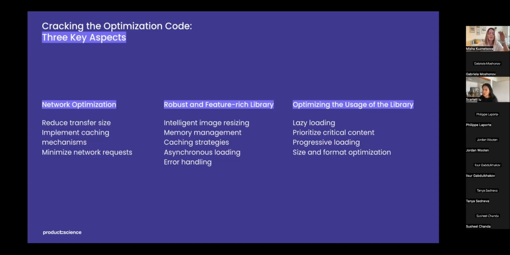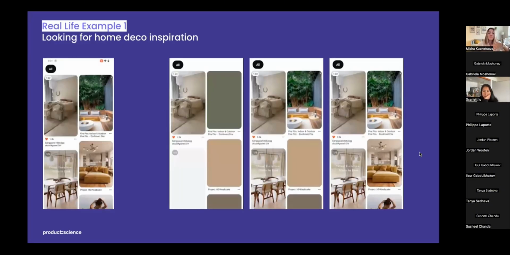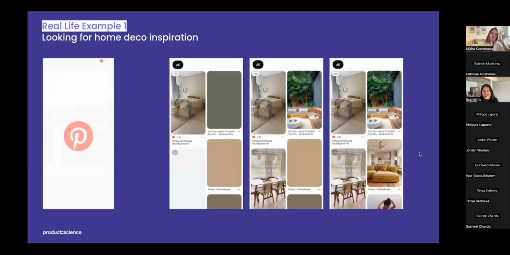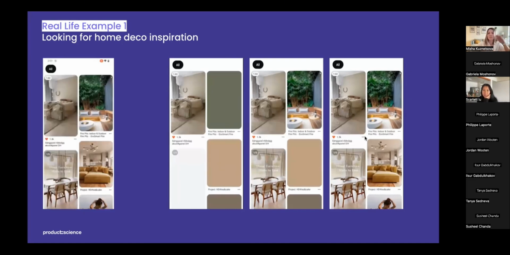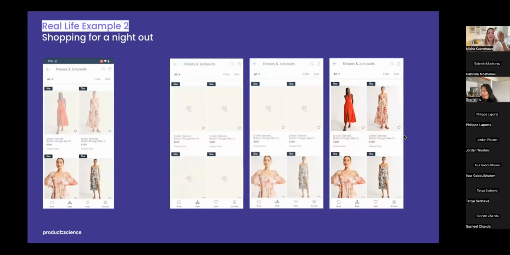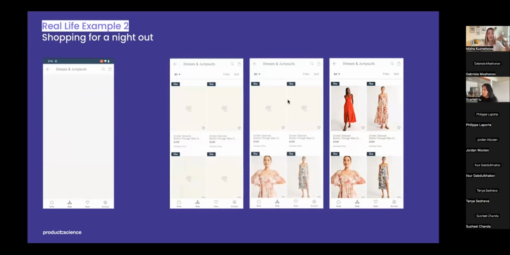I'll show you some examples from my life, but I'm pretty sure everyone has the same experience every day. For example, I'm buying my first house, so I spend a lot of time finding inspiration for interior design. And those color block layouts ruin my vibe. Or this one, I love night outs, so I'm browsing different online stores to find the perfect dress. And what I see are empty squares. I don't have time for it. I don't want to order an empty square. Just, I need a dress, show it to me.